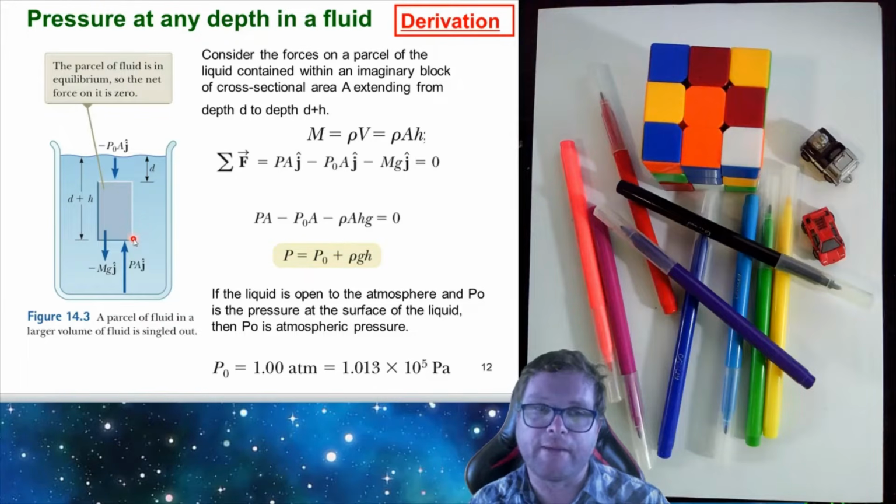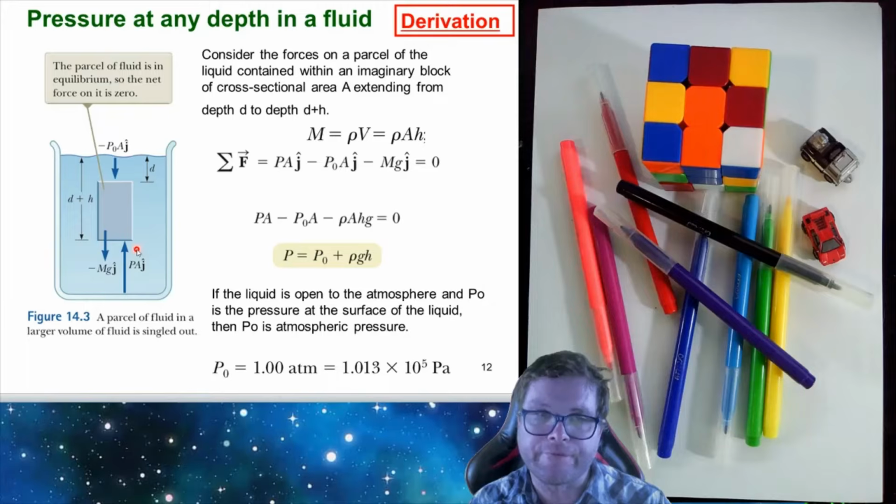Remember, it's a three-dimensional problem, so underneath the block it has some cross-sectional area of A. And if we consider this little parcel with cross-sectional area A, note that it starts at a depth of D and it extends down to a depth of D plus H, right?